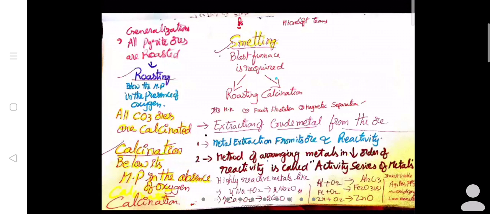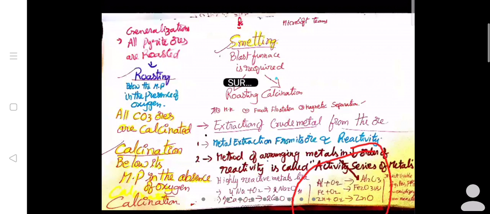Next, another example is given. It is not balanced; we can balance it later. Aluminium, when it reacts with oxygen, gives aluminium oxide, Al2O3, alumina, I told you. Next, Fe plus O2 gives rise to Fe2O3. These equations we can use. Try to balance them. The first two were balanced. The next three you are supposed to balance later.